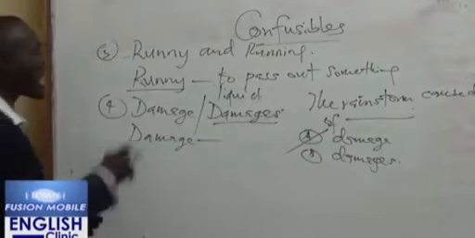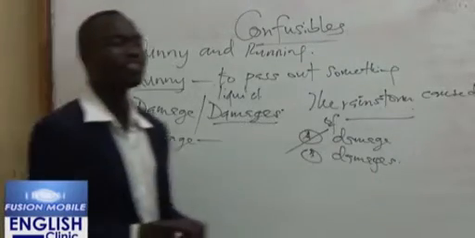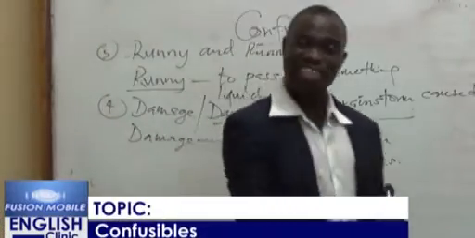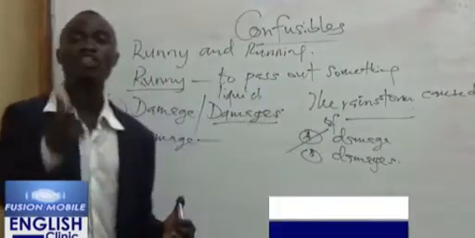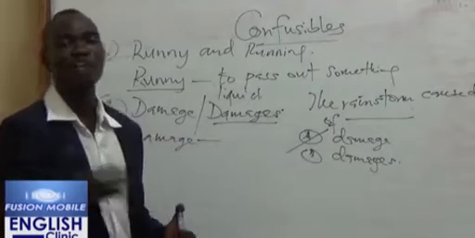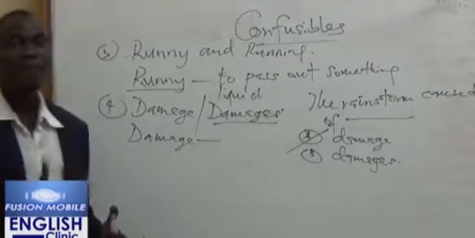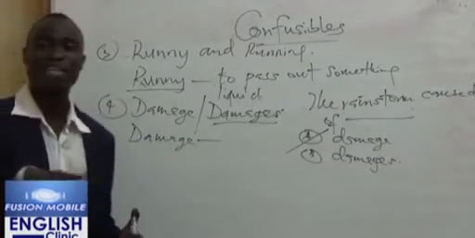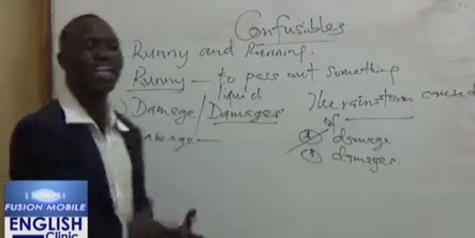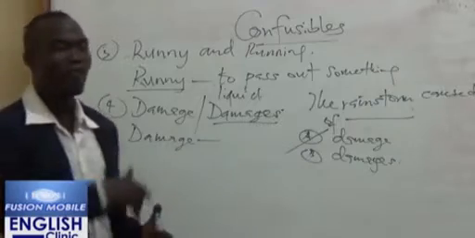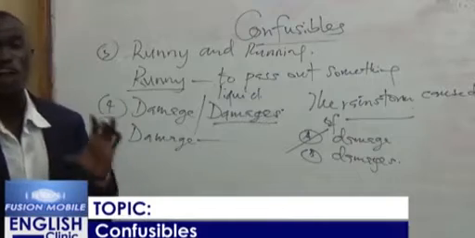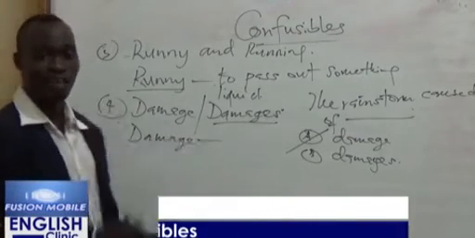Now, but what is damages? Damages is the money or anything that is given to you as a compensation for the damage done to what? To your property. For instance, as I was driving on the road, maybe someone crashes my car. Now, that person, the money the person pays to me because what? My damages. Or somebody takes another person to a court, maybe for damaging his or her property. Anything that person receives as a compensation is called damages.